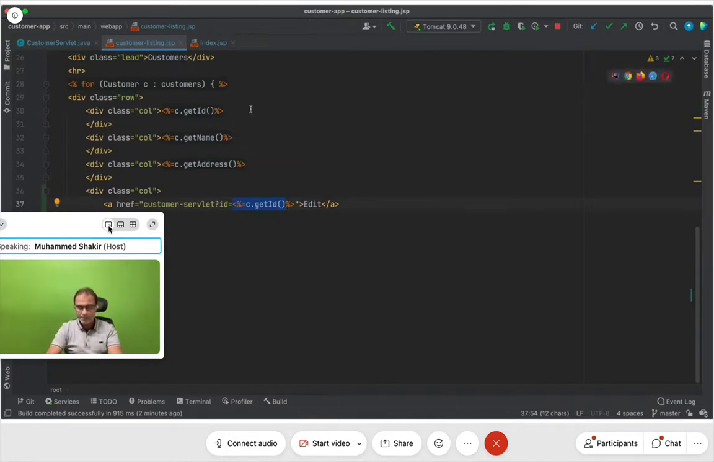Right? So now this is how we're going to proceed further. We are going to click on it, and when we click on this, it is the same customer servlet that gets executed and the same code will get executed.